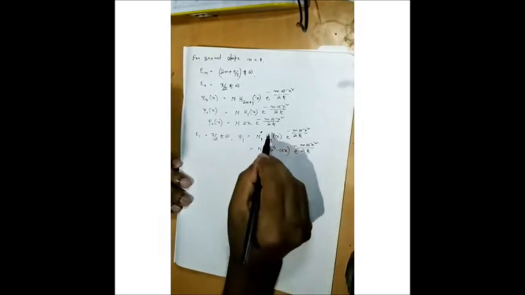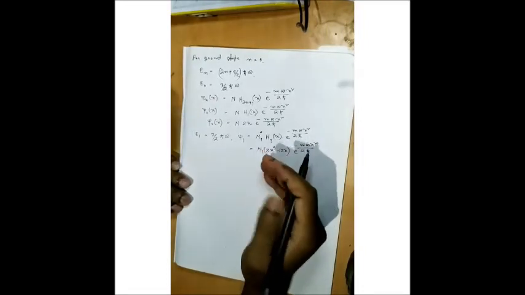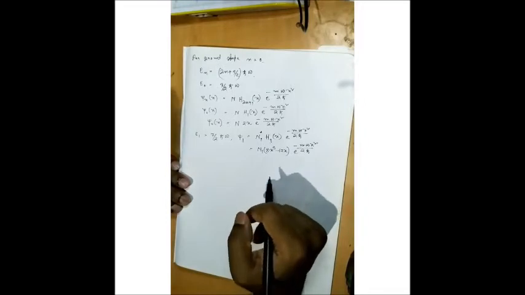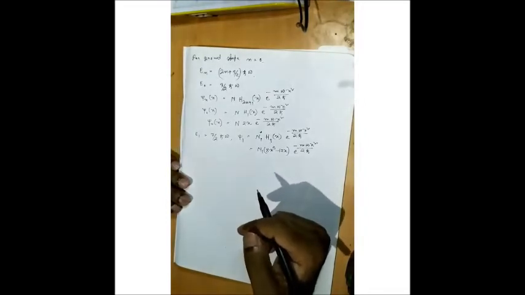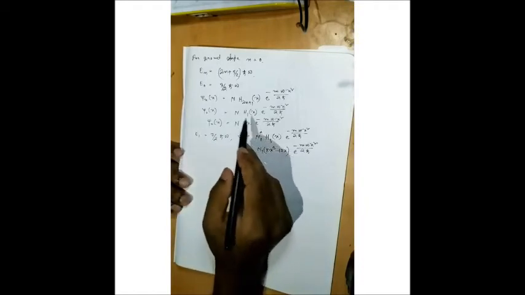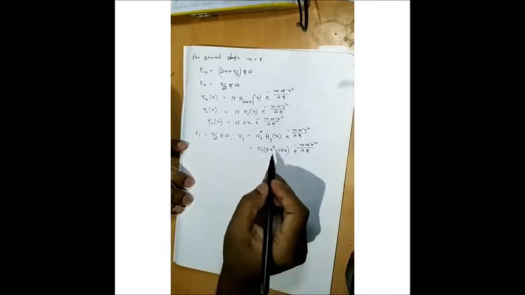Clear? So please try to remember the Hermite polynomial values up to H5: H0, H1, H2, H3, H4, up to H5. Clear? Then it will be very easy to solve this type of problem. So this is the first excited state energy.